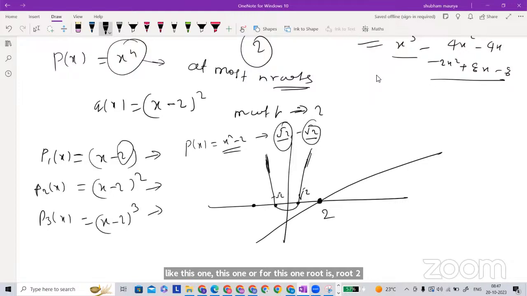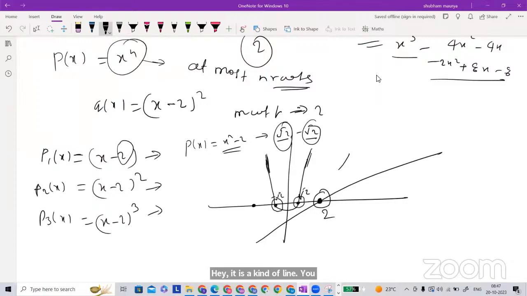So here the multiplicity of all three is 1. See how the behavior in the graph is kind of linear. If you look around the root I am drawing, this is a kind of linear behavior. It is a kind of line. You will be able to see.